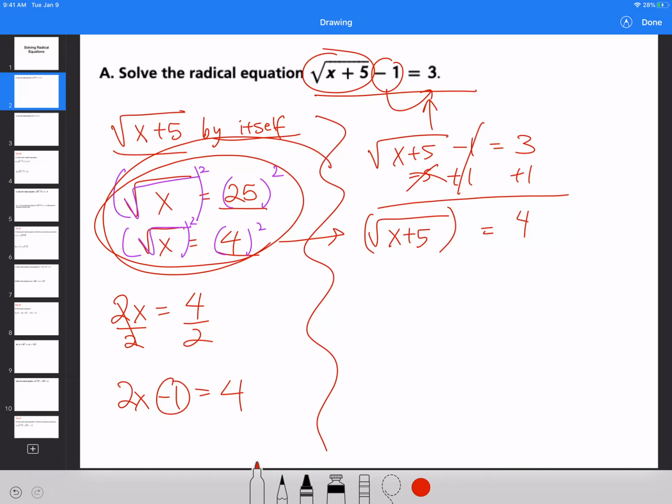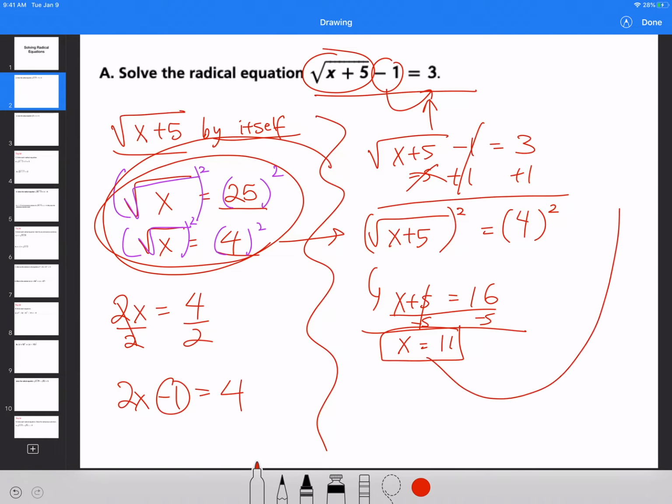So if I have a square root of x plus 5, the next thing that you need to do is get rid of the square root by squaring both sides like that. And by doing so, what you're going to get is x plus 5 is equal to 16, and then x is going to equal just simply 11. Well, how did I do that so quickly? From here, you just have to subtract 5 on both sides, right? So when you subtract 5 on both sides, 16 minus 5 would be just 11. Therefore, you would be able to get the answer.